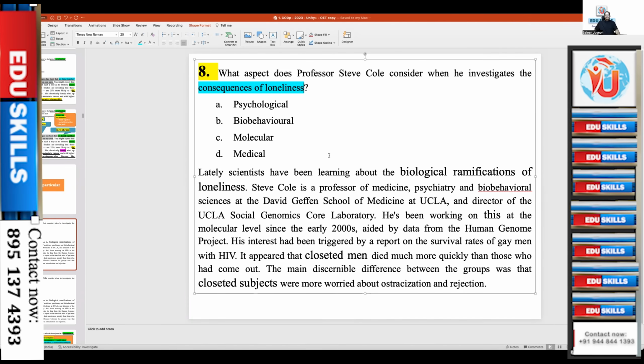Can you make a differentiation as I said now? Are there general things and a particular thing? Yes, molecular. We are predicting from the strategy, because these three, psychology is a big branch, bio-behavioral is a big branch, medical is a big branch, whereas molecular is the atomic, small, tiny thing.